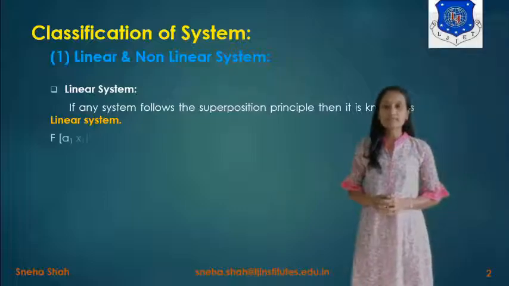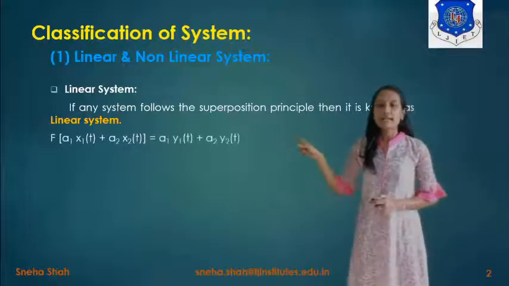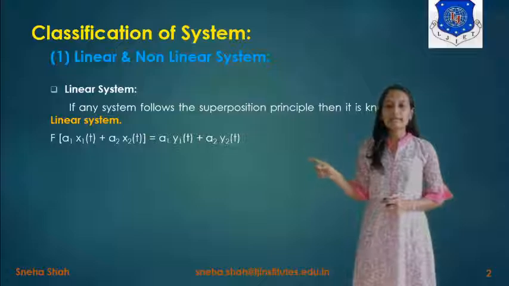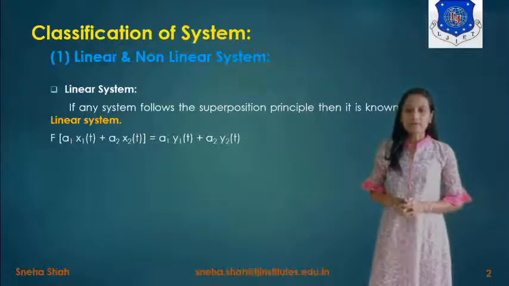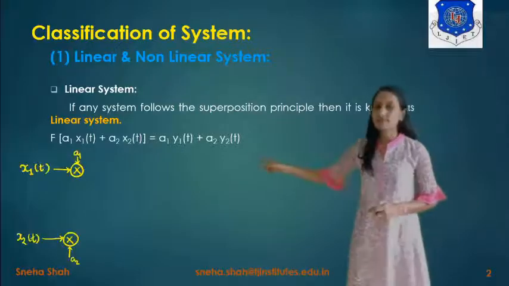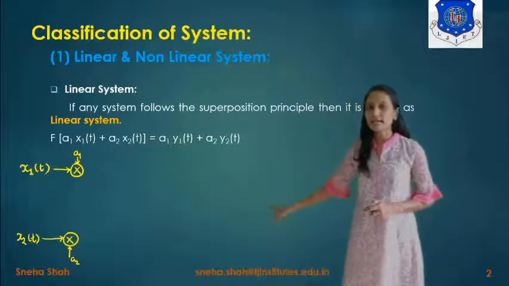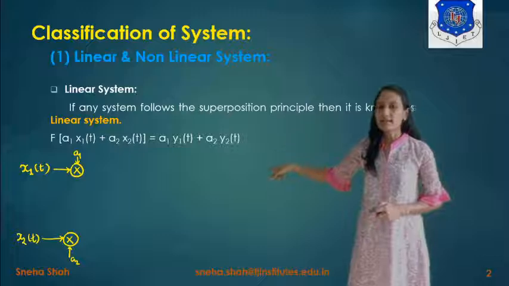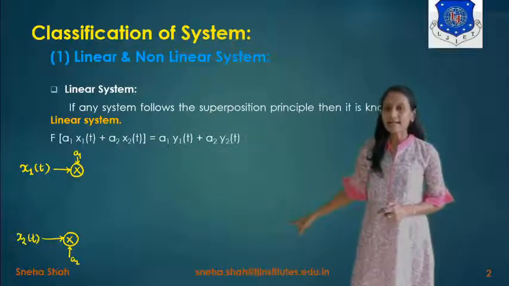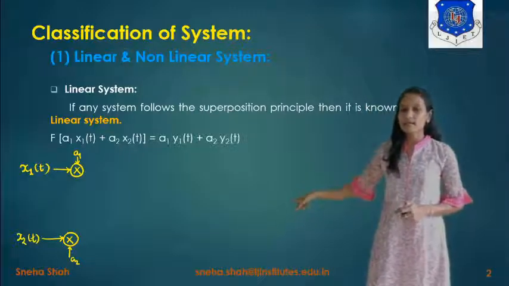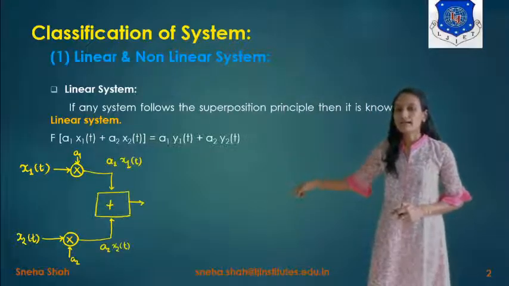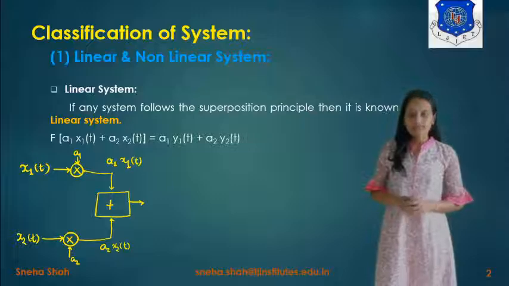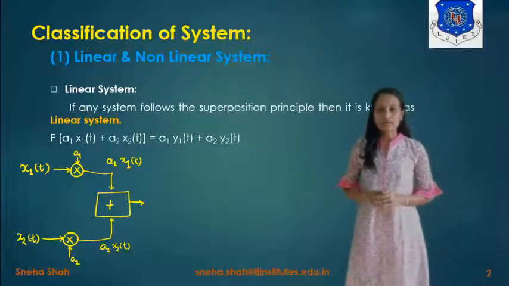Now what is the superposition principle? The function over a1 x1(t) plus a2 x2(t) will be defined as a1 y1(t) plus a2 y2(t). Suppose we take two signals x1(t) and x2(t), and we multiply x1(t) with a1 and x2(t) with a2. Now if we add these two signals, after addition it gives the term a1 x1(t) plus a2 x2(t).